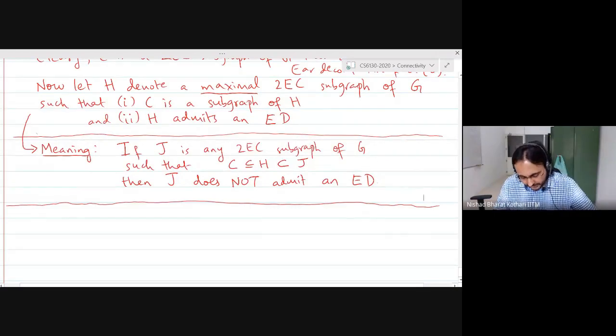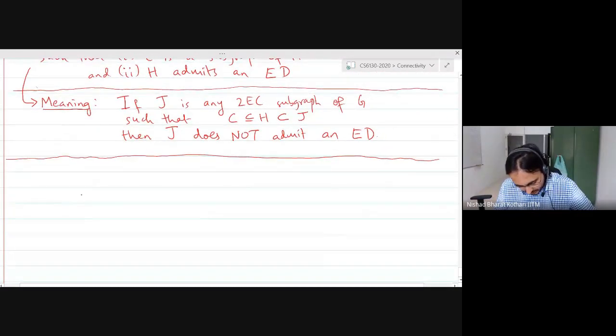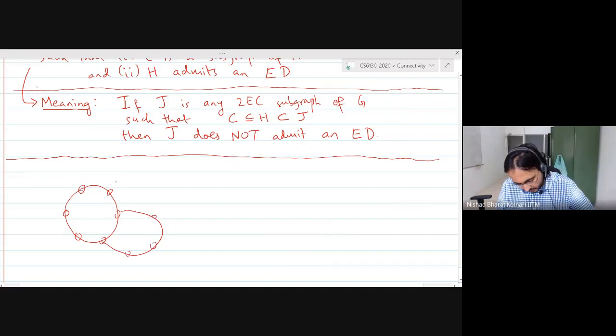So just to give you an example, which I will probably erase in some time. If this is your graph, and let's say this is your cycle. We are going to start with the cycle, but we are now going to take as big a subgraph as possible that admits an ear decomposition, right?